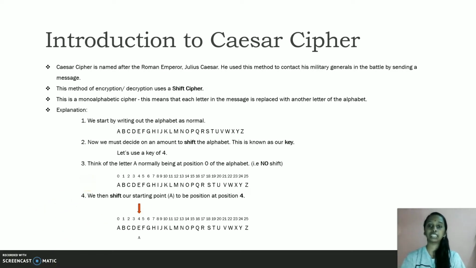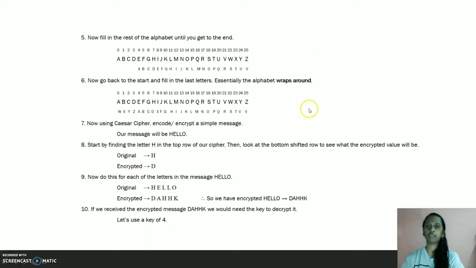Now think of the letter A normally being at position 0 of the alphabet, no shift. Like this. Then shift our starting point, which is A, to be positioned at position 4. Like this. Now fill in the rest of the alphabet until you get to the end. Now go back to the start and fill in the last letters, which you did not fill in the previous step. So it will be like this.